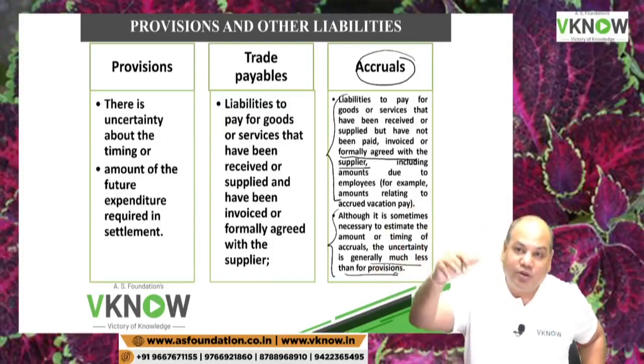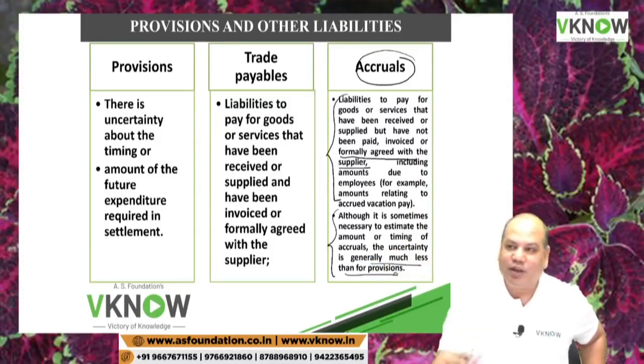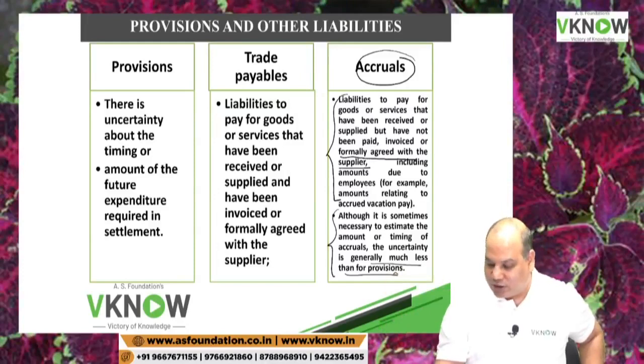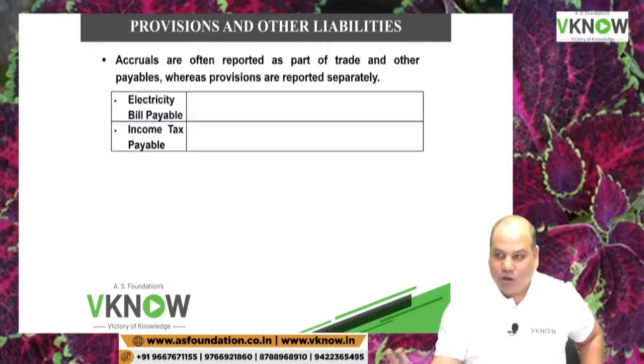Provision for gratuity has too much uncertainty. Provision for warranty has too much uncertainty. Provision for tax liability requires too much uncertainty. So this is somewhere between the two. Now I hope you have understood the difference between provision, trade payable and accrual. Many entities put accrual also under the head provisions because some degree of uncertainty may be involved. So now your question answer session or your test will start.